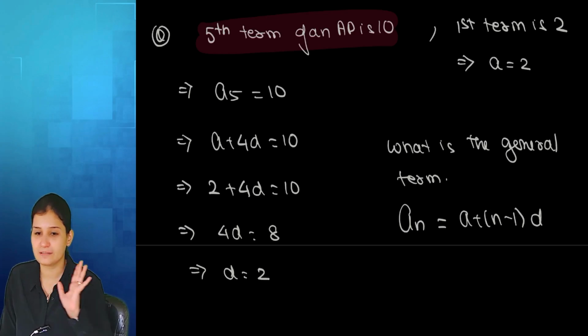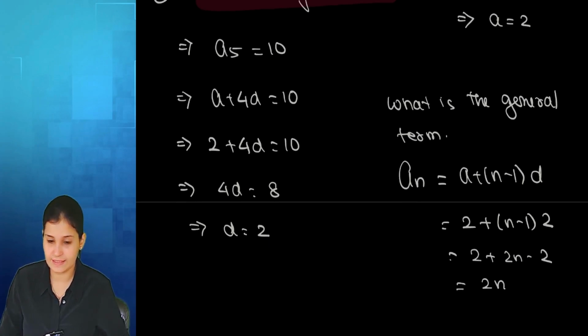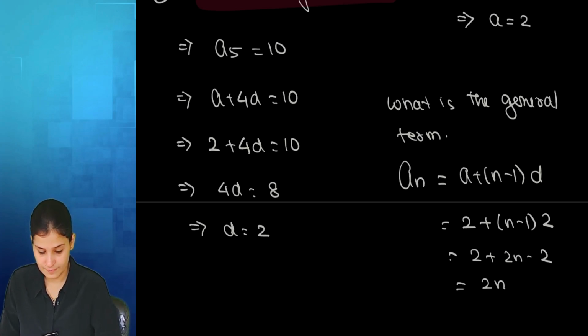Just put A and D. A is 2, D is 2. 2 gets cancelled. Twice n is the answer. Done? Yes, ma'am. Any doubt? No, ma'am. Everybody done? Yes, ma'am.